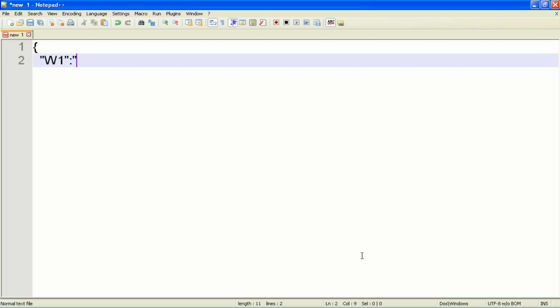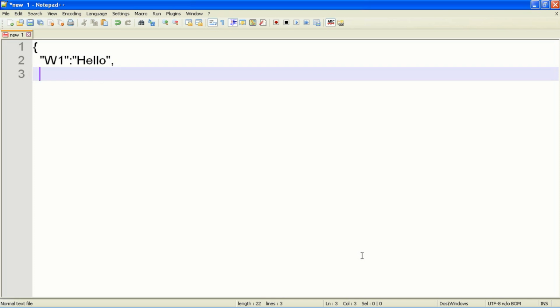Let the first word be hello, which I want to print. And then there has to be a separator called a comma between two key value pairs. And then I am putting again double quotes, word 2, again ending with double quotes, and then the colon separator. Then let me type in another word as the second word, which is word.